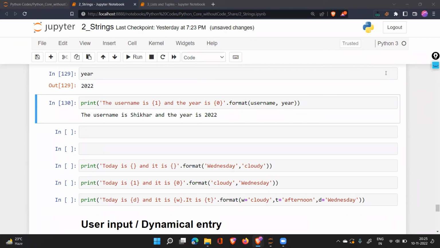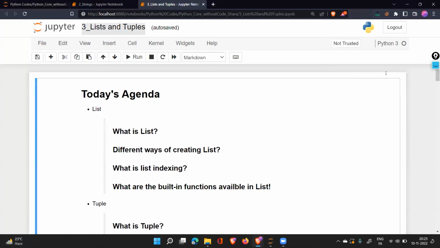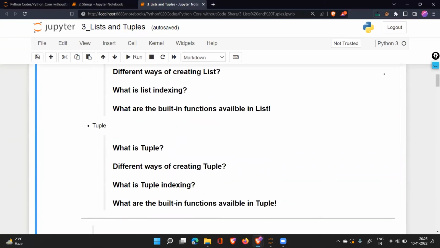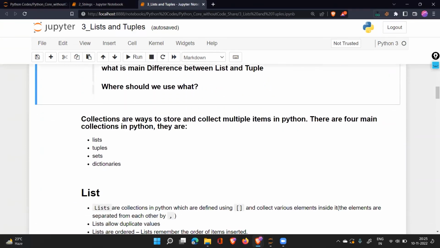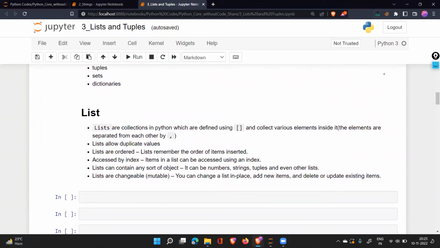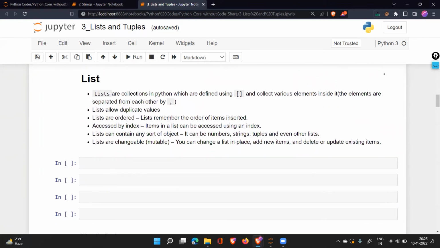Now, before closing the today's session, I'll just take 5 minutes to give you an introduction about the next data type we are going to talk about. And we'll go through the depth of this data tomorrow. But let me explain the basic idea so that you come up with some idea that will be there. The second data type is called a list. And list is a very powerful concept in Python because of its advantages, because of all the features that it brings us. Let's try to understand how a list is created, what type of data we can put up. Then I'll explain its advantages and all the features.